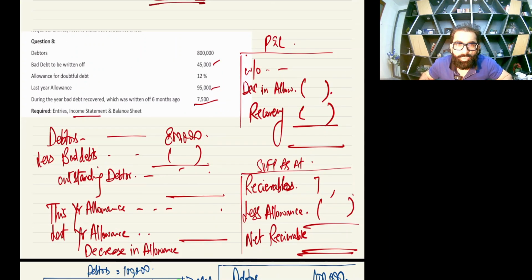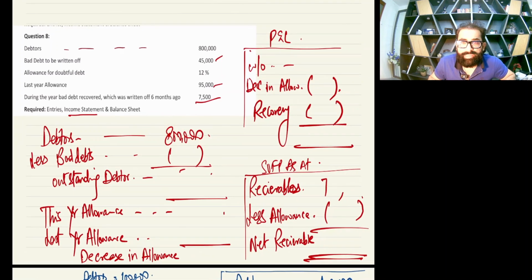Okay, so next question, again I would request you do it yourself first. So you have debtors of 800,000, and now they are saying bad debts to be written off. Clearly it is to be written off. So first you will write off this bad debt.